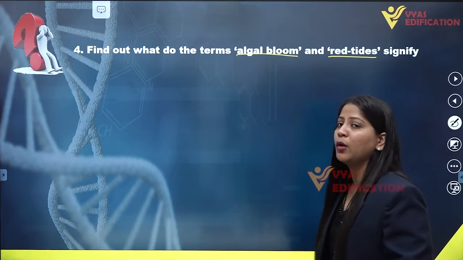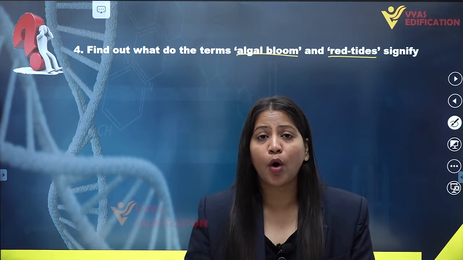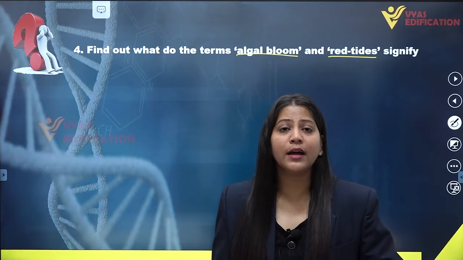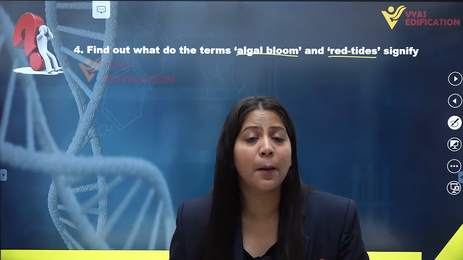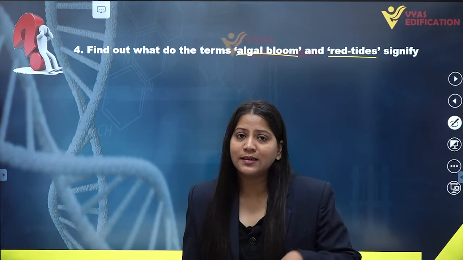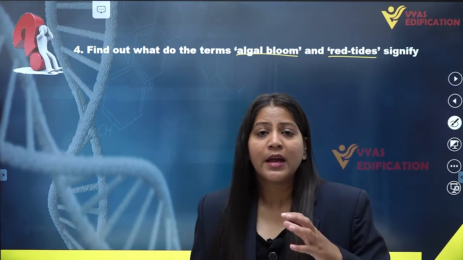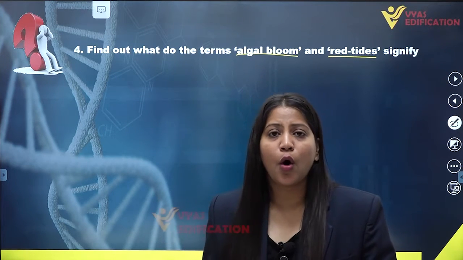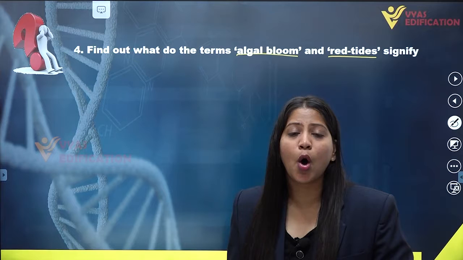So first we are going to talk about the algal bloom. The algal bloom term refers to the increase in number of algae or blue-green algae, that is cyanobacteria, in water. This increase in number of cyanobacteria in water causes discoloration of the water body. This also increases the biological oxygen demand.